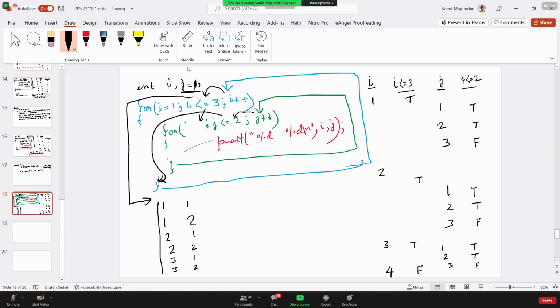Let me briefly discuss how we are getting it. I less than or equal to 3, and j less than or equal to 2. So i value is initially 1, j value is initially 1. The condition is true. j condition is also true. So it will print 1 2.